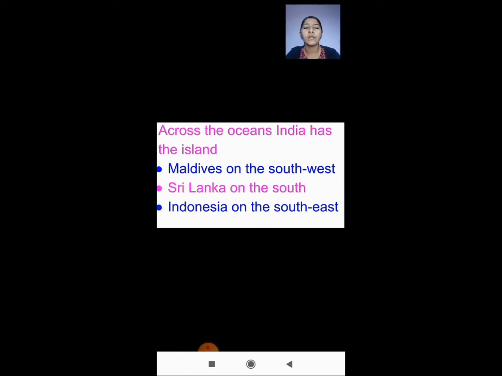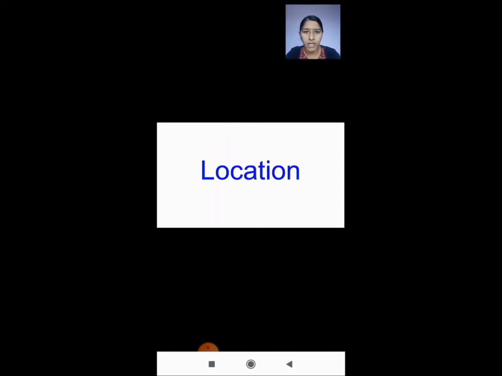Now we are going to see about the islands which are there. Across the ocean, India has the island Maldives on the southwest, Sri Lanka on the south, Indonesia on the southeast. These are the islands which we have across the ocean. We saw about our neighbors, and we saw about the islands.